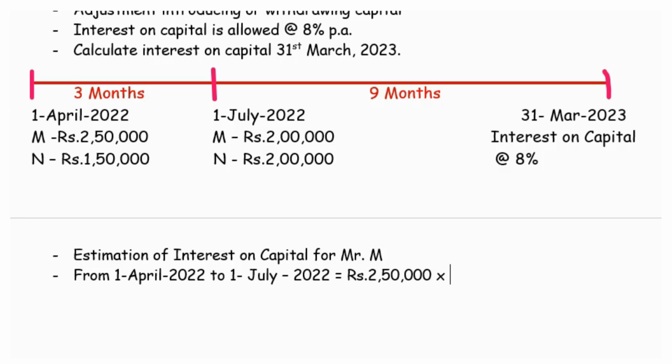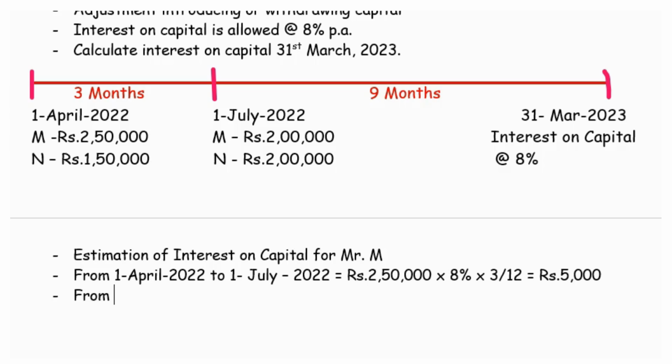This capital is to be calculated at 8%, and that is for only 3 months. So the interest on capital is 5,000 for 3 months.